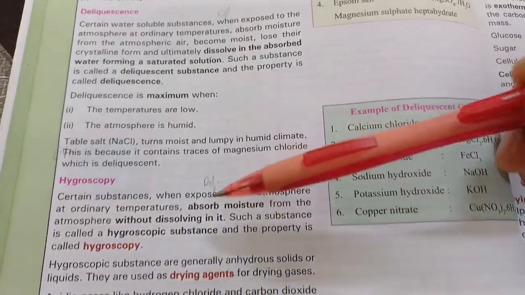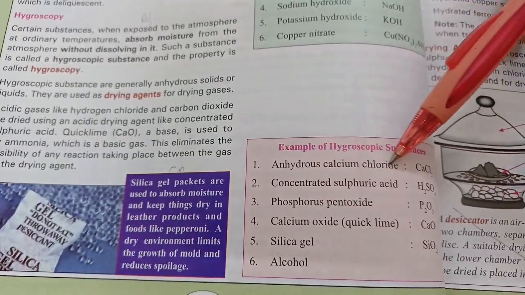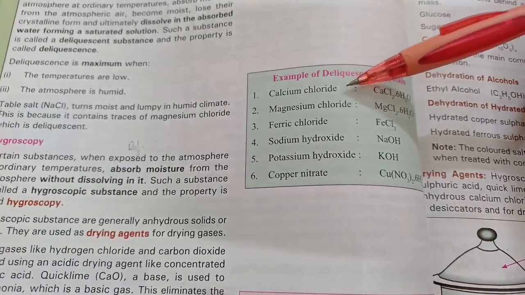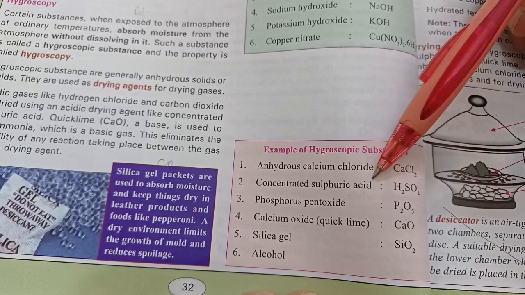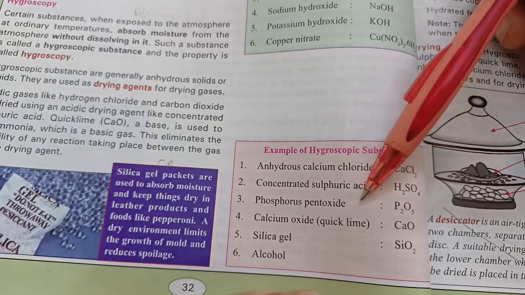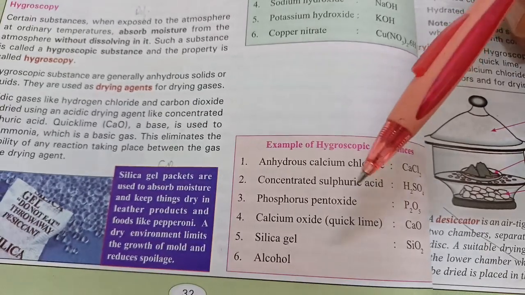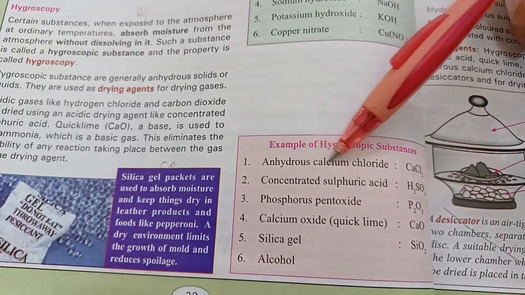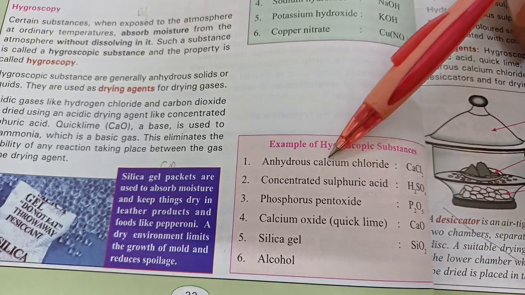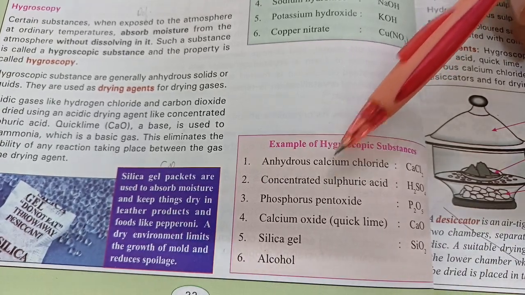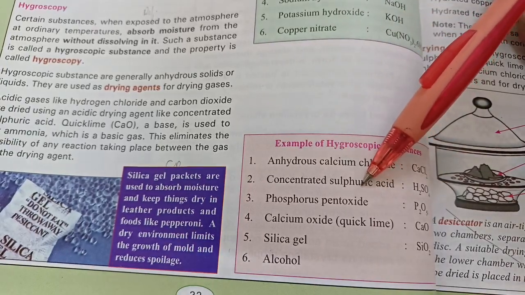Now, hygroscopy, mark this as a definition. There are some substances like anhydrous calcium chloride as against the hydrated ones, and even conc. sulfuric acid, that's a solution, and phosphorus pentoxide, solid state or fused state. In both the cases, they absorb moisture, but unlike deliquescent substances, they don't change their state. They maintain their state, which is solid or liquid state. The solids don't become saturated solutions like deliquescent substances do. So these are called hygroscopic substances.